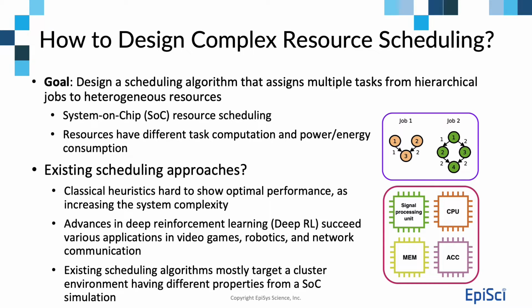There is a plethora of research works for scheduling algorithms. However, classical heuristics are hard pressed to show optimal performance as system complexity increases. With the advances of deep RL, or deep reinforcement learning, much research has shown outperformance over previous approaches. Existing neural scheduling algorithms mostly target a cluster environment that has different properties from an SOC simulation. Therefore, we develop a novel deep RL policy on SOC application.